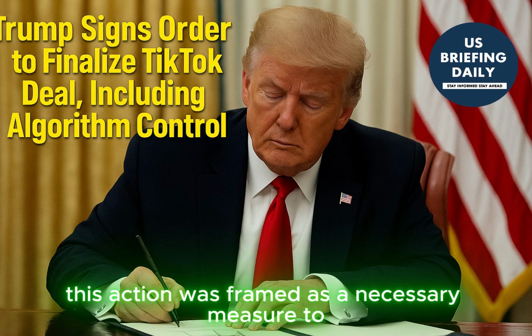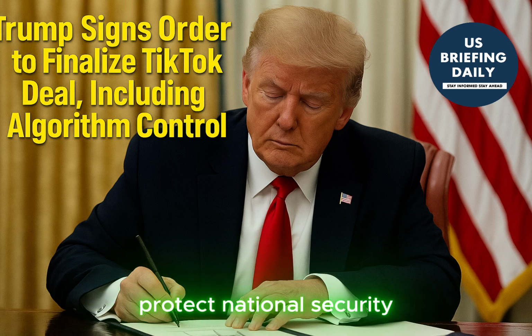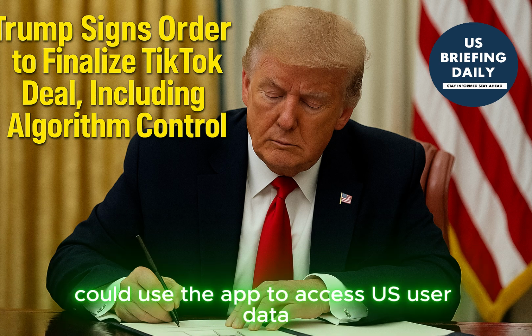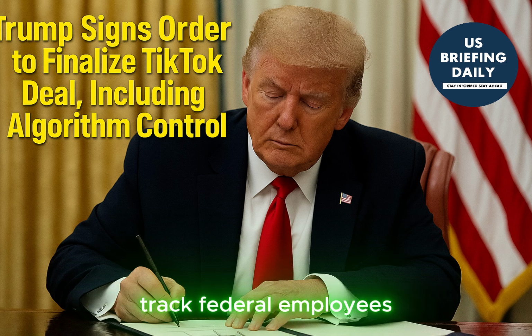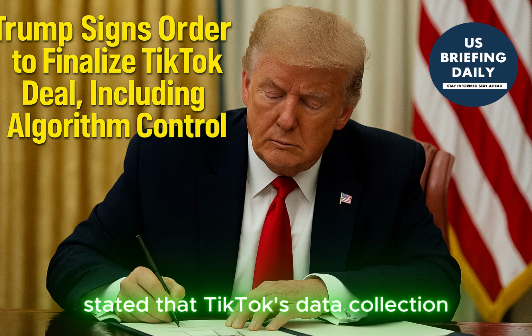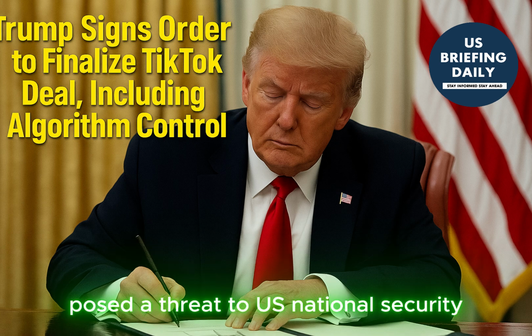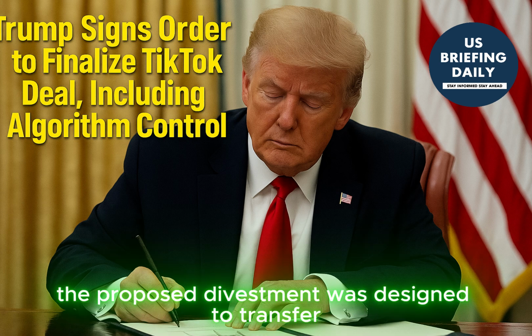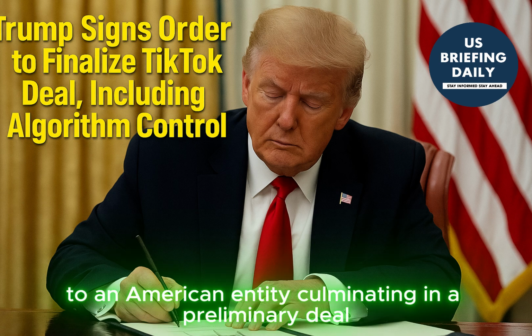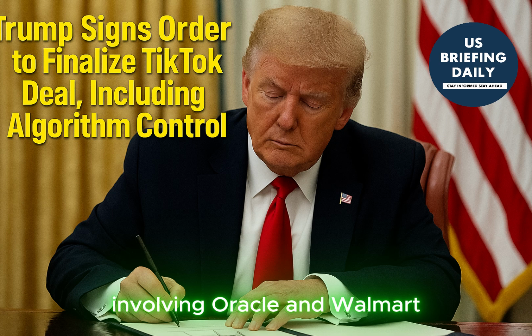This action was framed as a necessary measure to protect national security, with the administration citing concerns that the Chinese government could use the app to access US user data, track federal employees, or engage in disinformation campaigns. The executive order stated that TikTok's data collection posed a threat to US national security and foreign policy. The proposed divestment was designed to transfer control of the app's US business to an American entity, culminating in a preliminary deal involving Oracle and Walmart.